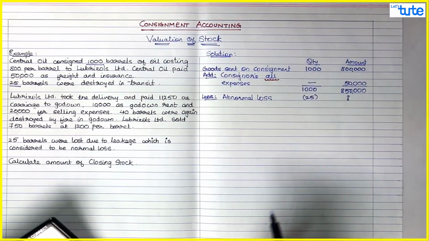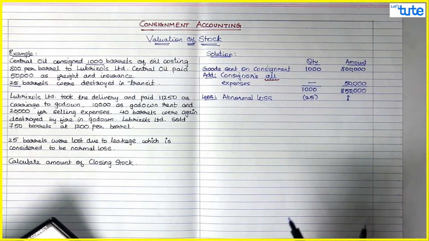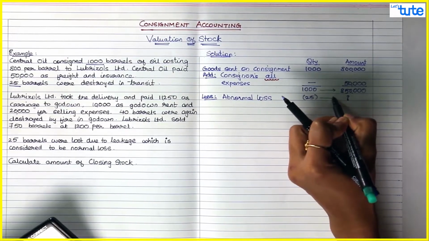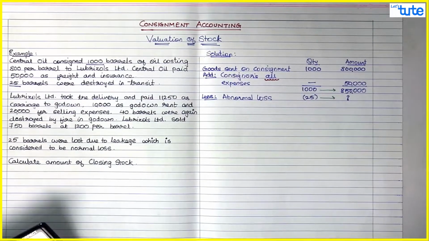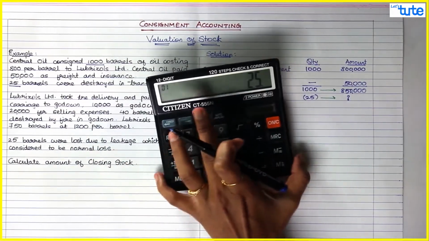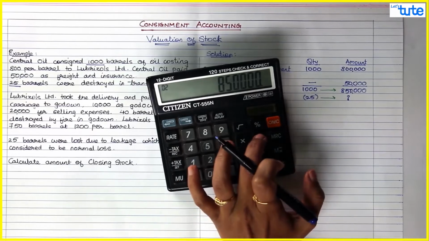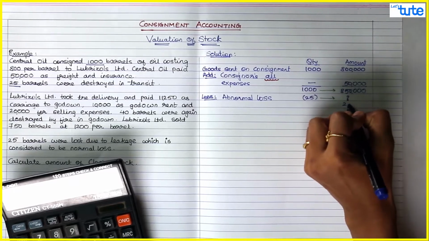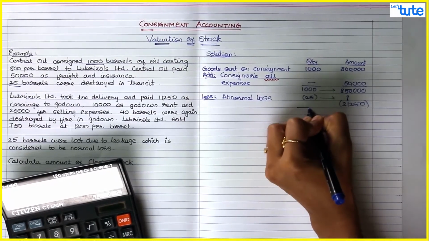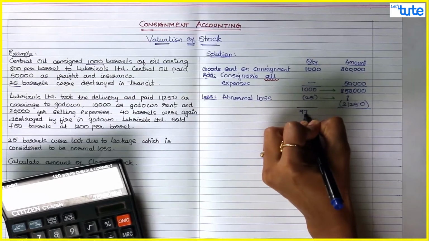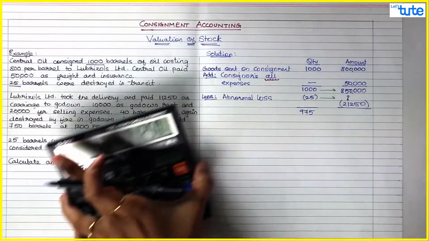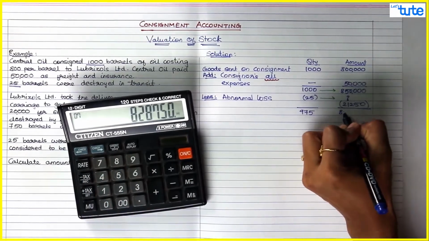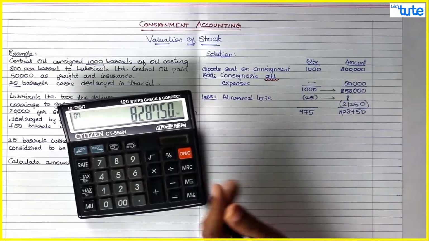In this case we are going to do cross multiplication. When 1000 barrels are worth 8,50,000, how much would 25 barrels be? You just cross multiply: 25 into 8,50,000 divided by 1000. That comes to 21,250. So now we will say 975 barrels of oil are worth 8,50,000 minus 21,250, which is 828,750. So guys, you understood this?